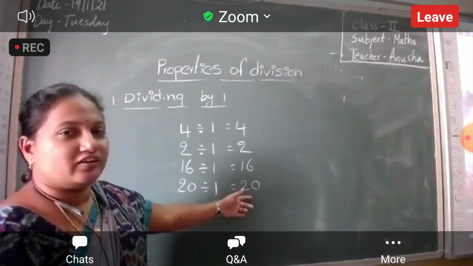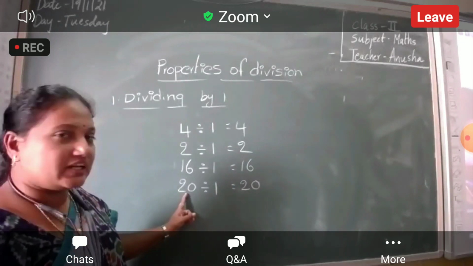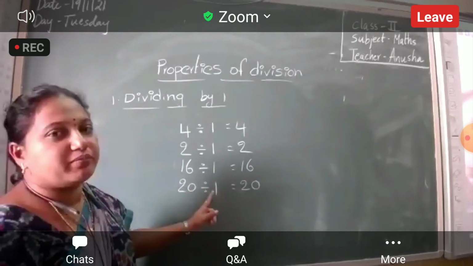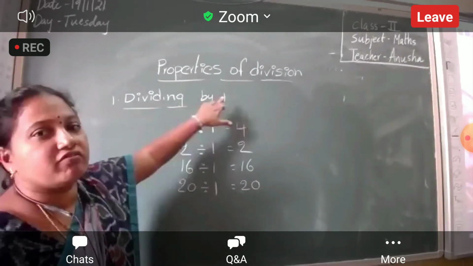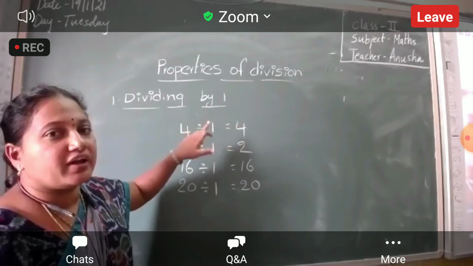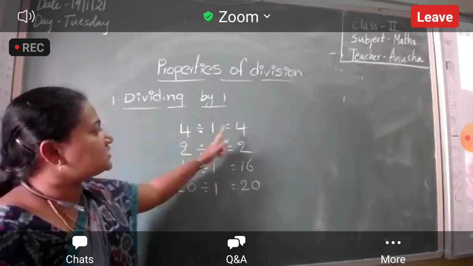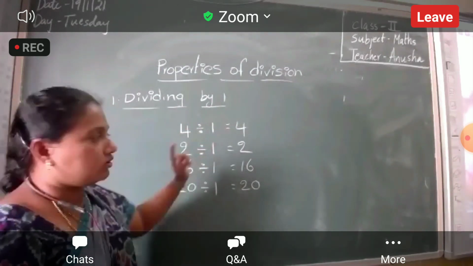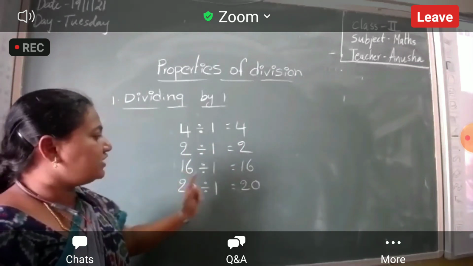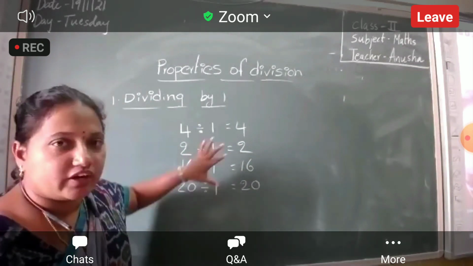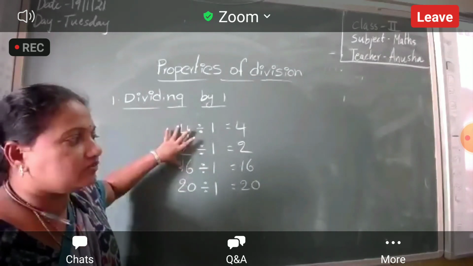So what is the answer, Nana? 20 divided by 1 is equal to 20. Now we understood dividing by 1. If you divide by 1, you will get the same number. 4 means 4. 2 means 2. 16 means 16. 20 means 20. Have you understood this first property?